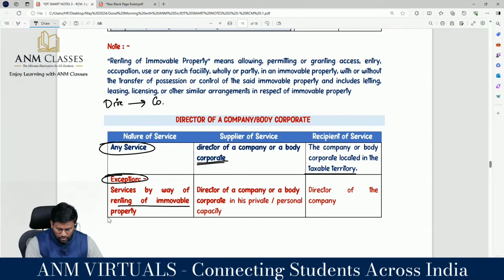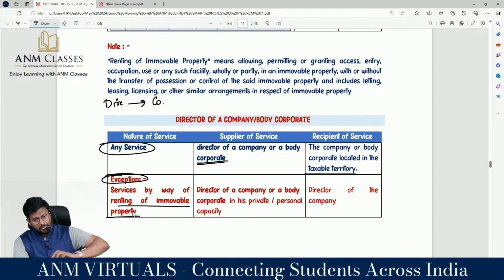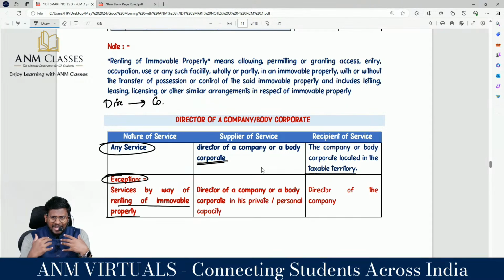Service by way of renting of immovable property. For example, sir, I am a director of a company. I am providing directorship services. I am providing renting of immovable property services. For renting of immovable property, FCM should be applicable. Any services provided, we said no. In that any services, they created an exception. That is, if directorship service has been provided by the director to the company, the company is the person liable to pay GST on reverse charge basis.